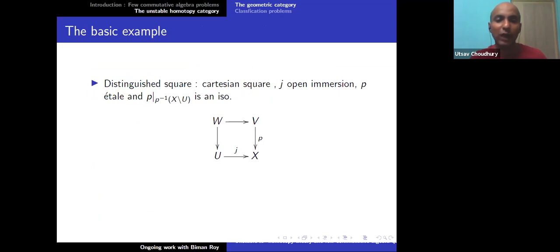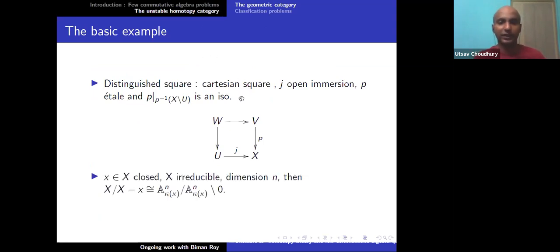And then, once you have done this H_s(k) thing, in this category you get a new isomorphism. The isomorphism is the following. Suppose I have a closed point inside X, and X is irreducible of dimension n. Then I will get X modulo X minus x, where this quotient is in the category of sheaves. This sheaf is isomorphic to A^n_k modulo A^n_k minus 0.